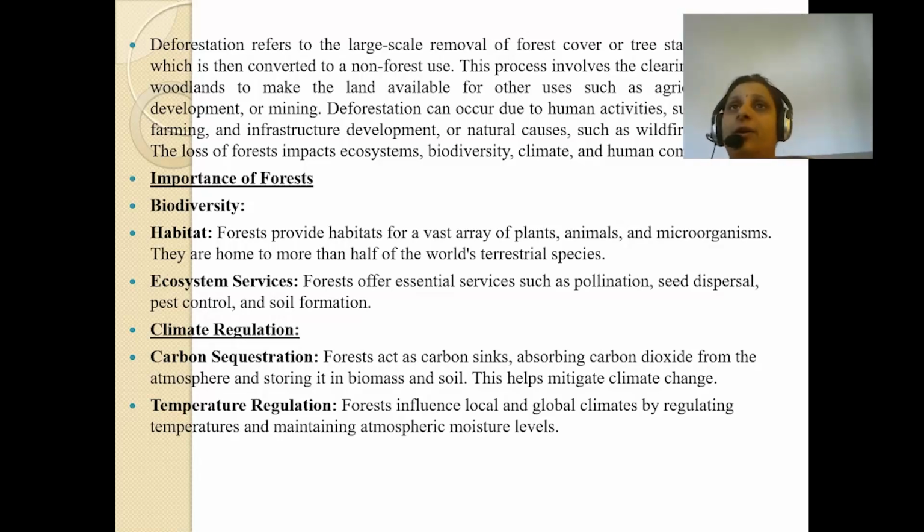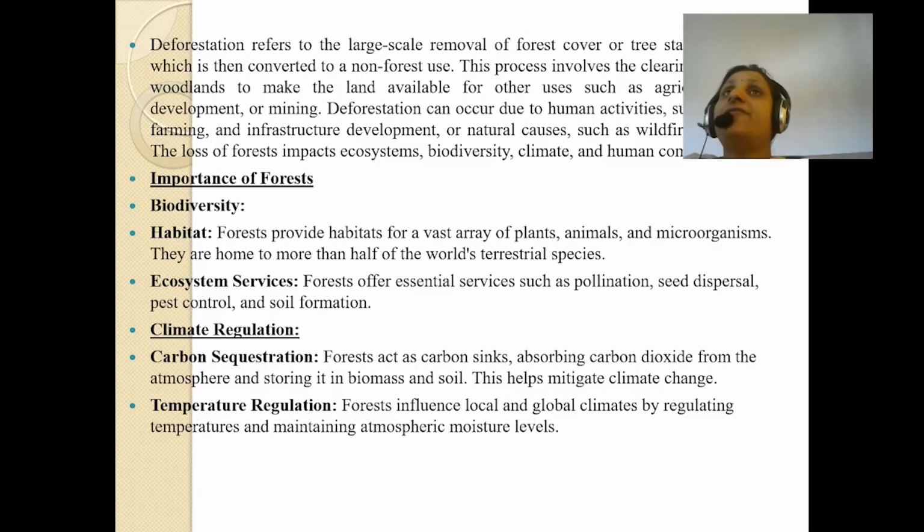You all know about the forest. Forest means, in Hindi, जंगल. Forest means where a vast array of plants, animals, and microorganisms live. It is a mass array of plants, animals, and various natural habitats.